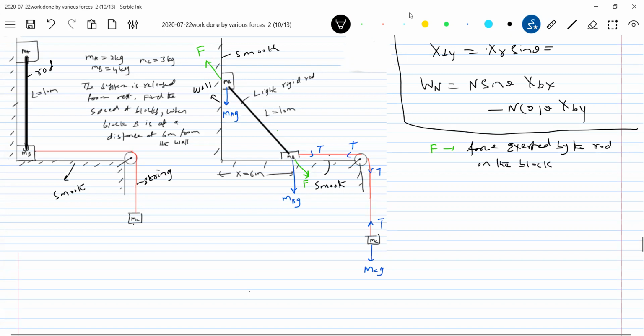You may not agree with this. Just take a pen or pencil and try to push your hand. That pen or pencil will be like a rod, no? You are trying to push, so it will exert a force. Nothing big, a very generalized thing. It will just exert a force on you, no? And that is what F is here.